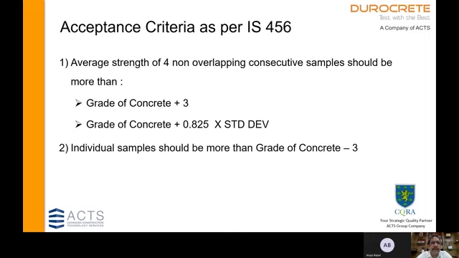So the acceptance criteria is we take the average of 4 non-overlapping consecutive samples, and that value has to be more than grade of concrete plus 3, and grade of concrete plus 0.825 times the standard deviation. Between these two, whichever is the greater value is taken as the acceptance criteria for the average of 4 non-overlapping samples. And for individual samples, it should be greater than grade minus 3.